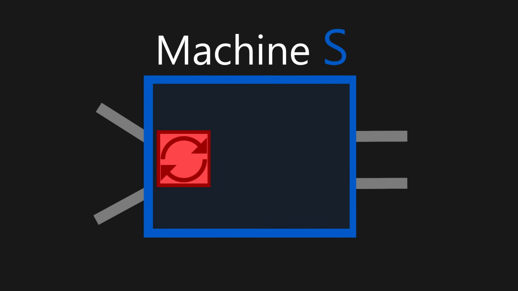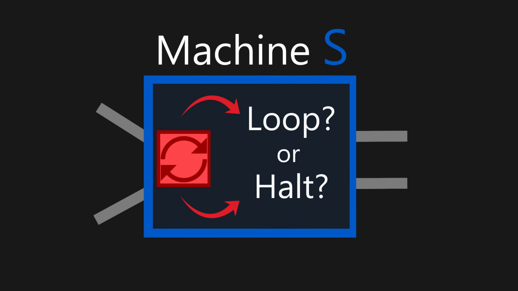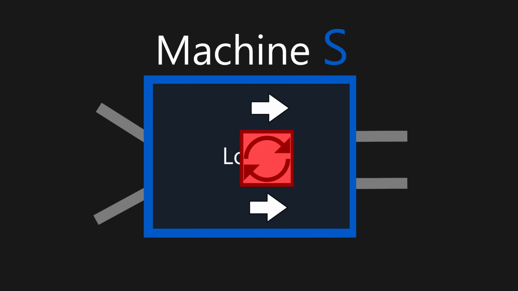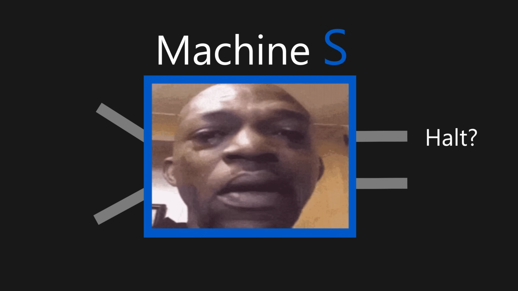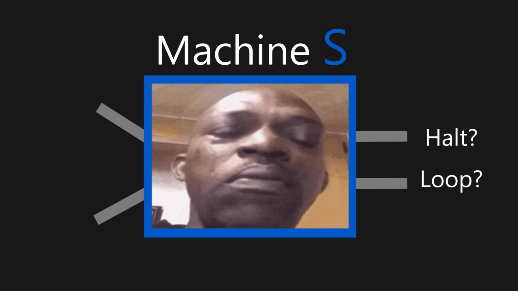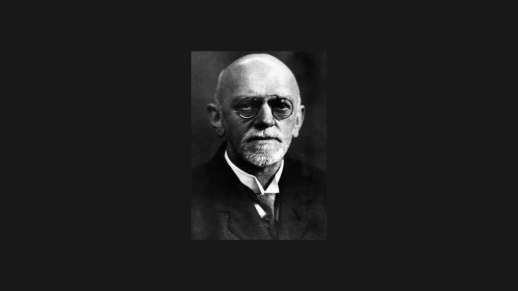Well, we know that S should always know if something will halt or loop, but since D flips that answer, if S thinks it will loop, then it will halt, and if S thinks it will halt, then it will loop. This means that S can never truly know if D halts or loops, which proves that there physically can't be a computer that will know everything, and Hilbert's decision problem was put to rest.